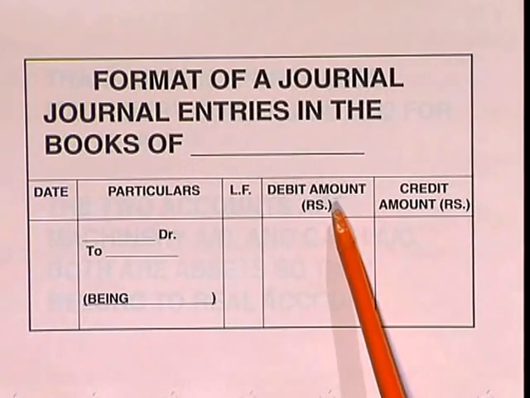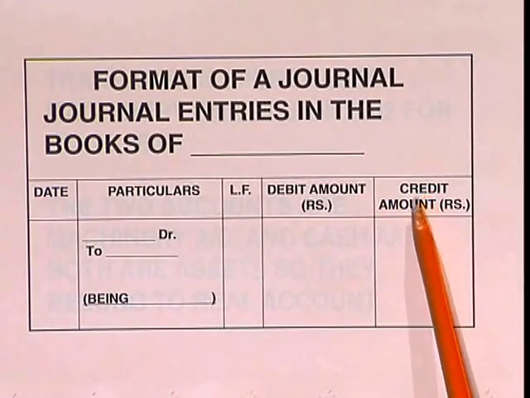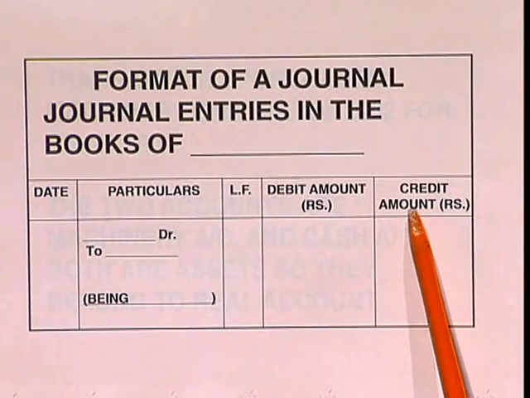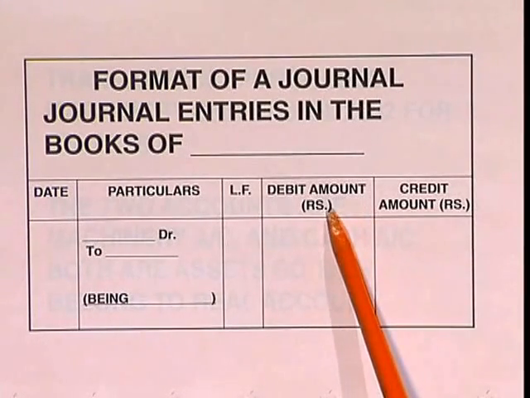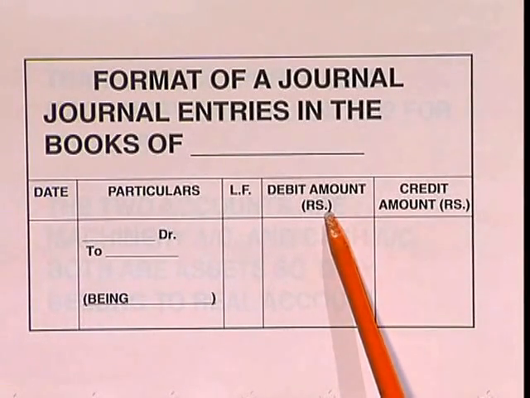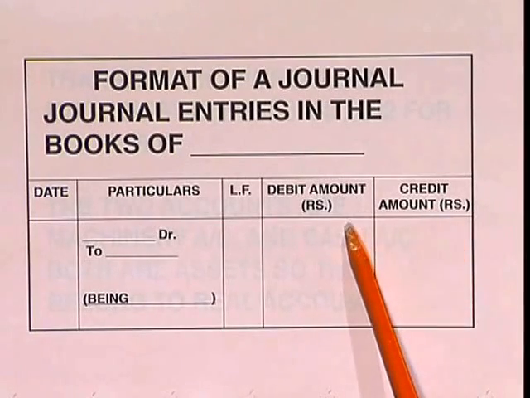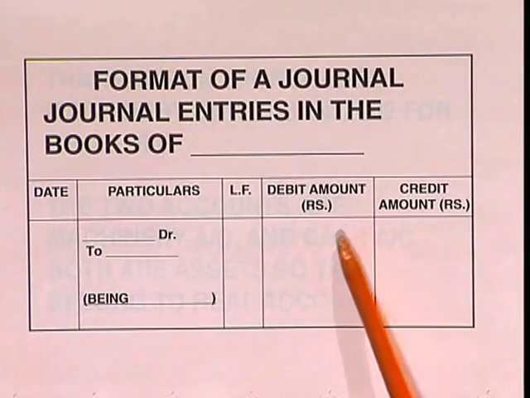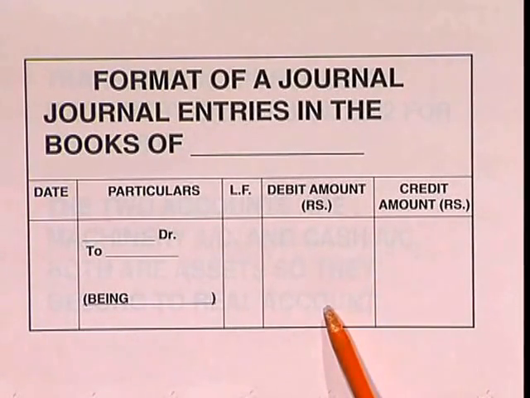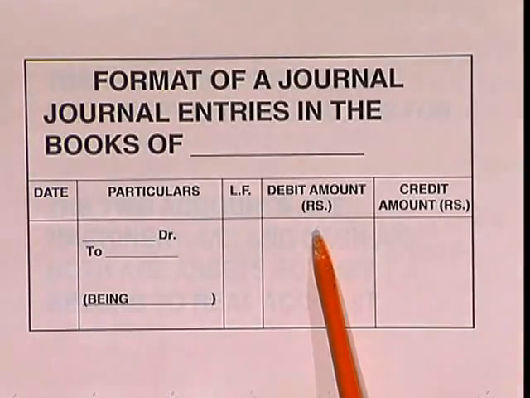Next 2 columns are for amount. So, first column is for debit amount and the second column is for credit amount. Okay, and we have written the letters rupees in both the columns commonly. Why? Because for each and every figure you need not repeat the word rupees.